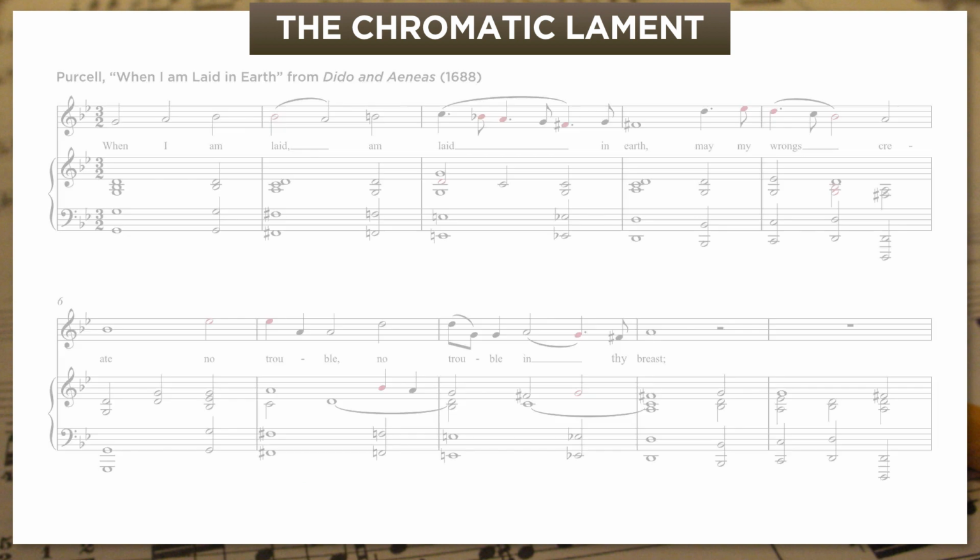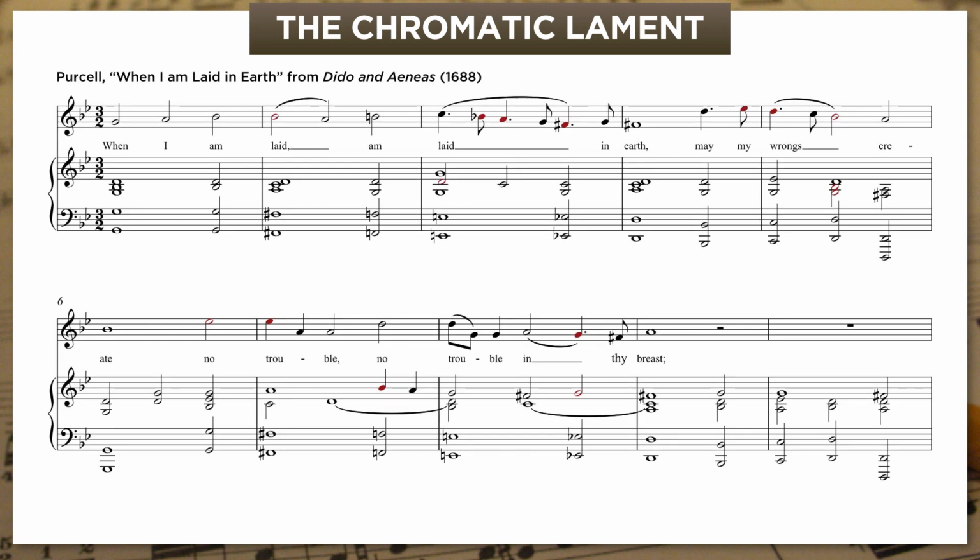Here's another one. This is actually from one of the most famous arias of the whole 17th century, When I Am Laid in Earth, from Purcell's Dido and Aeneas. And it uses that same pattern we just heard, the 6-note chromatic lament that ends on scale degree 5. But this one has a little cadential turnaround at the end of each 5-bar unit.